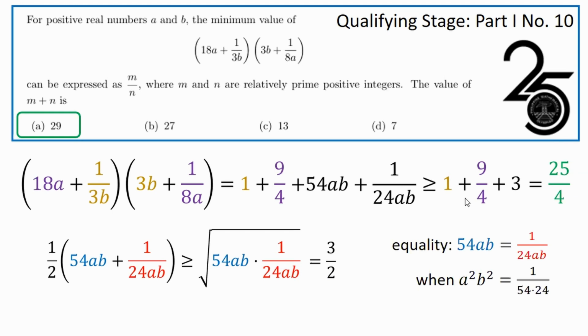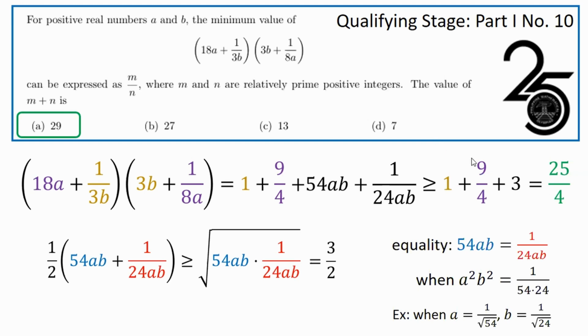Like, for example, when a is equal to 1 over the square root of 54 and b is equal to 1 over the square root of 24. There are infinitely many ways where the condition for equality will happen, but the fact is, equality can indeed happen. So, yes, 25 over 4 is truly the minimum of the given product.